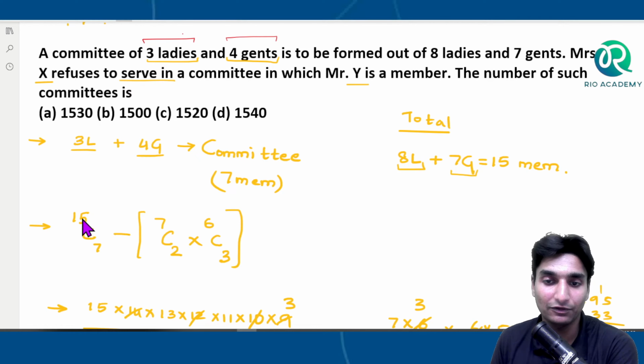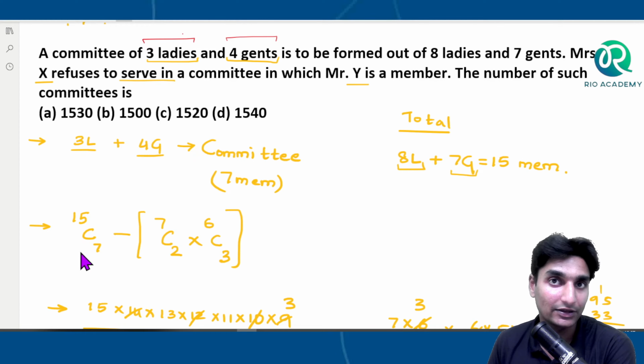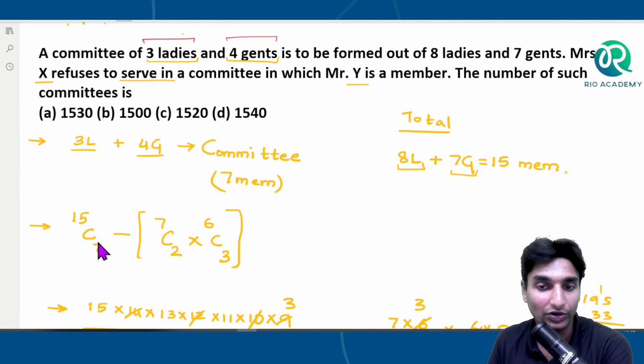So if we select 15C7, this possibility includes any number of ladies and any number of gentlemen, and that is what I specifically highlighted initially when I was telling you the problem. Okay, 15C7 represents the total possibility, not just 3 ladies or 4 gentlemen. It can be 7 gentlemen or 7 ladies or 2 ladies or 4 ladies and so on and so on. But what we need is 3 ladies and 4 gentlemen. So here 15C7 will not give you the right answer.